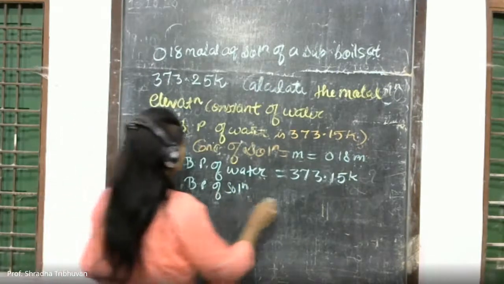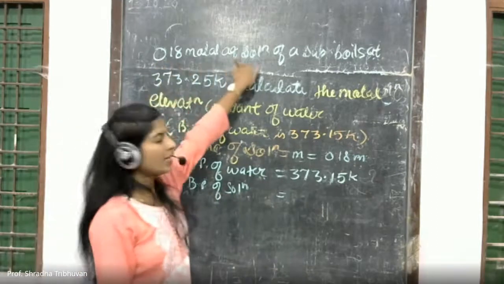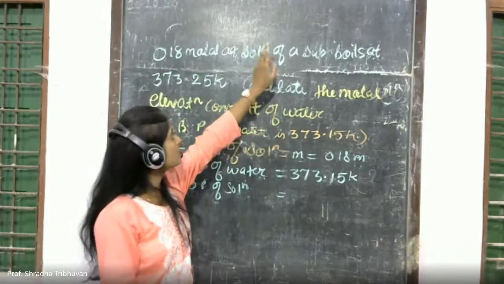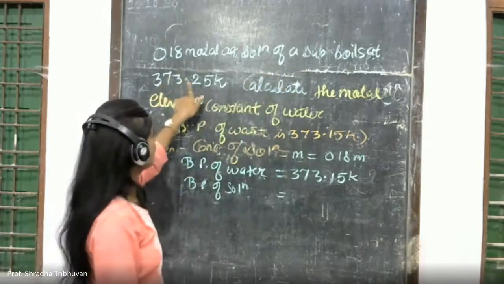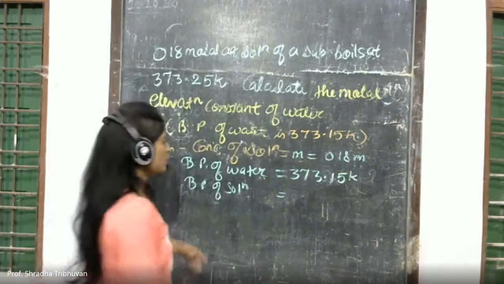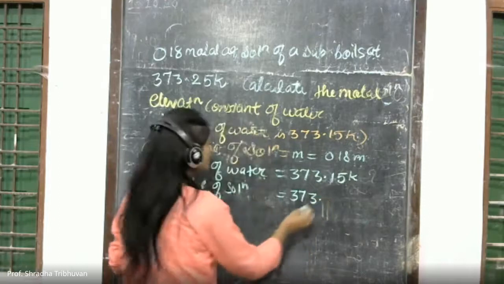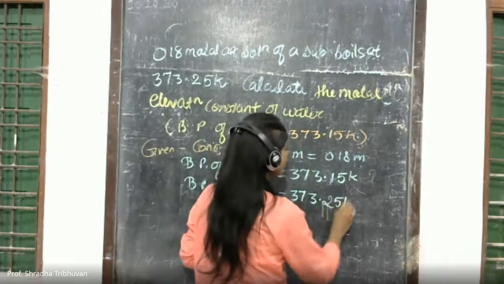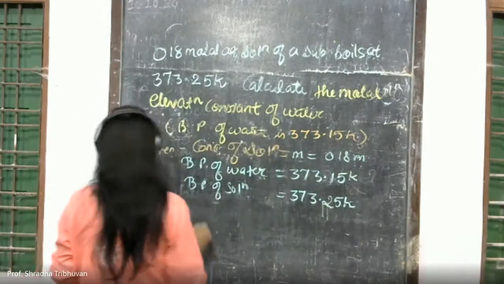The 0.18 molar aqueous solution of a substance boils at 373.25 Kelvin. So boiling point of solution is also given to you.